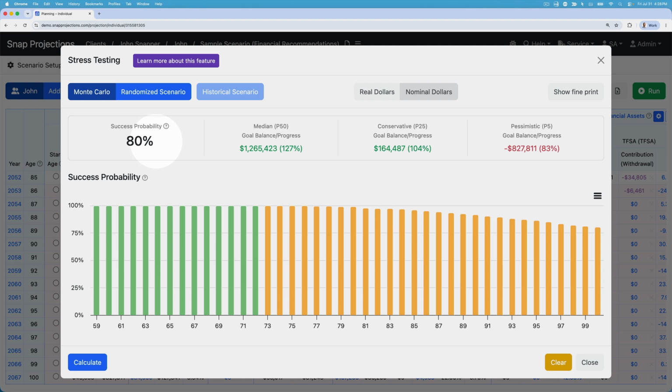So that's the Monte Carlo tool. We hope you enjoy it. We're looking forward to any feedback, and we're looking forward to providing more tools.